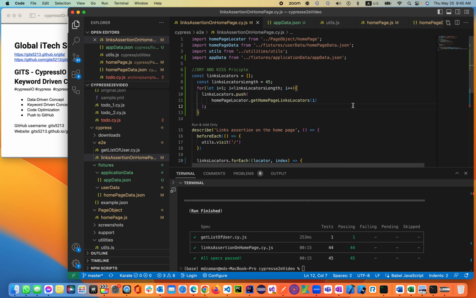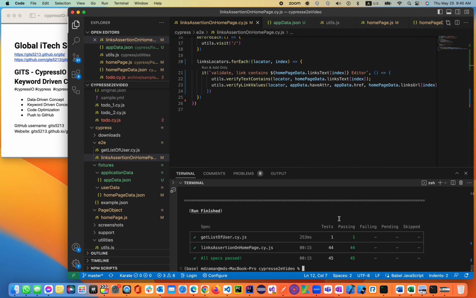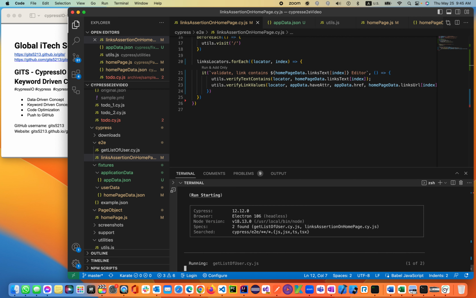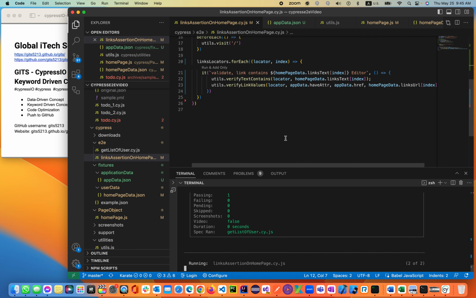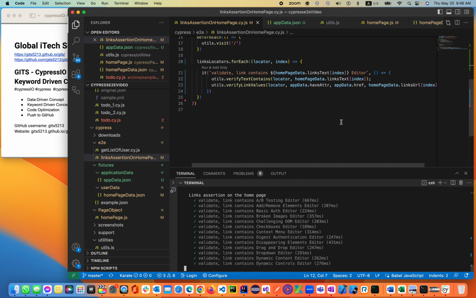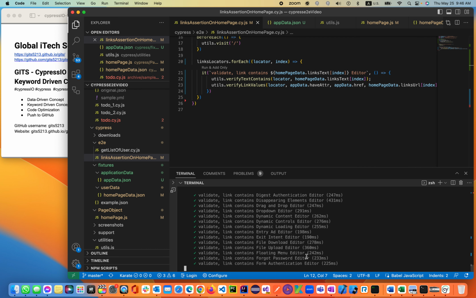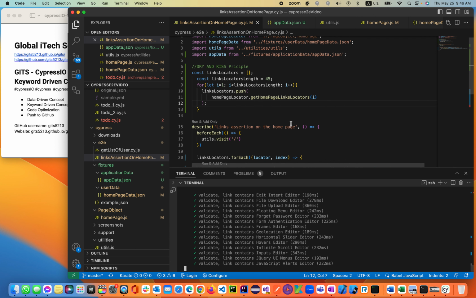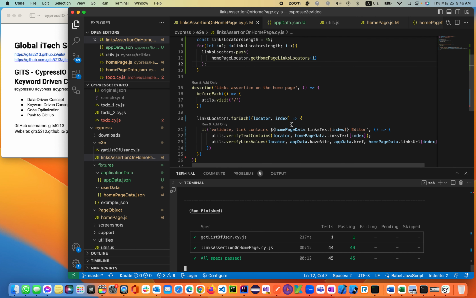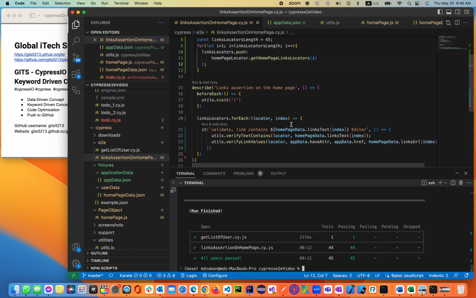Now let's go ahead and run it. As a last run, npm run test. There you go. So all the tests are up and running, and all the concepts we applied: data driven, keyword driven, utils, and the optimizations, right?